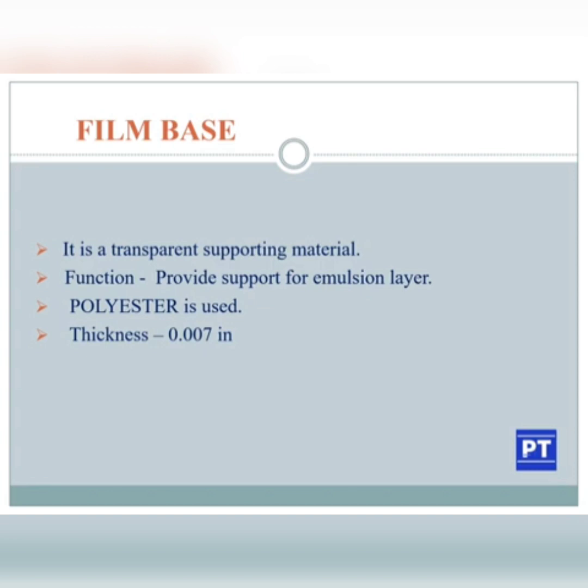Film base. Again we are going to discuss the different layers of the X-ray films. First we will be discussing the film base. It is a transparent supporting material. Its function is to provide support for the emulsion layer. Polyester is used and its thickness is 0.007 inch. So the film base is providing support to the emulsion layer and it is formed of polyester.